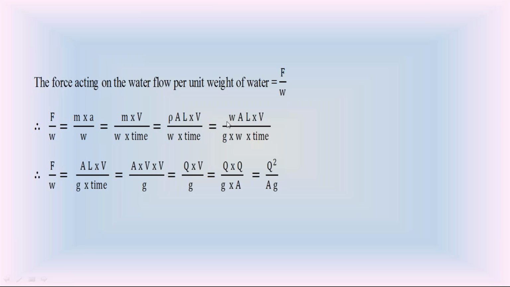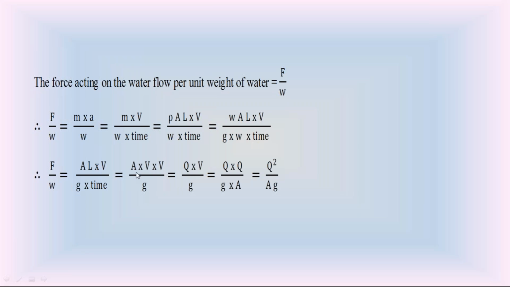Cancel this W. Once I cancel this W, F by W, the force per unit weight of water, becomes A, area into length L into velocity V, divided by g into time. But you know that length by time is velocity. So this equation becomes A into V into V divided by g.